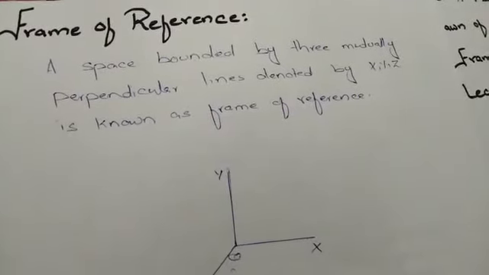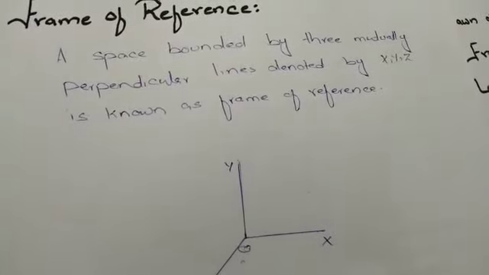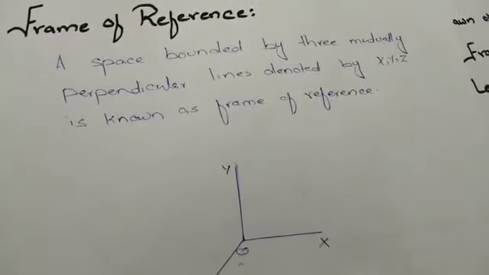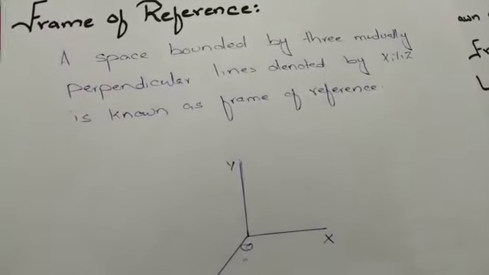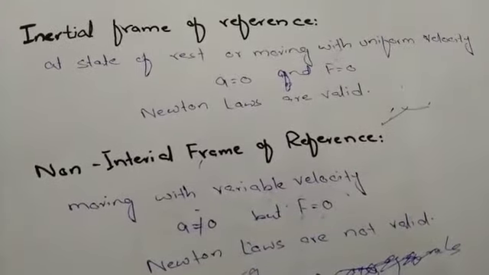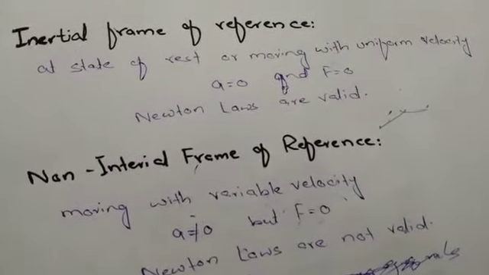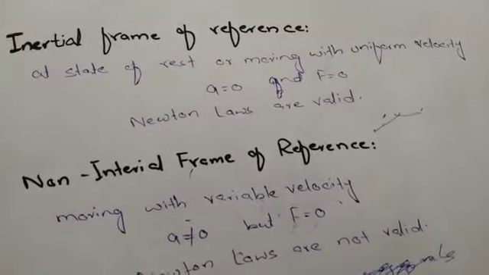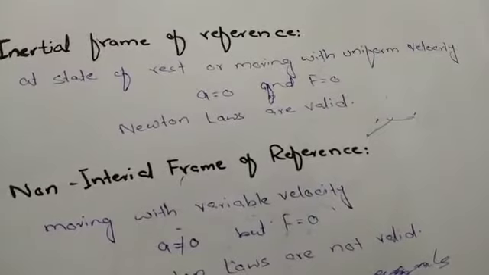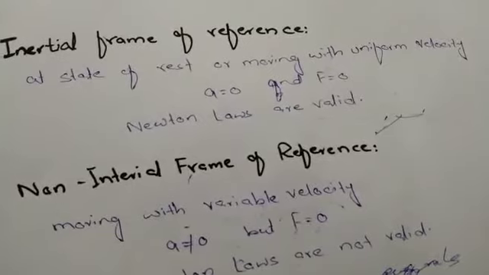So whenever we locate the position of an object or we find the motion of an object, we always require a reference frame, because with respect to different reference frames, the motion of an object is different. A reference frame is any arbitrary frame. This frame may be in a state of rest, maybe it's moving with uniform speed, maybe it's moving with variable speed. On the basis of whether it's in a state of rest or moving with uniform or variable speed, we divide the frame of reference into two types.